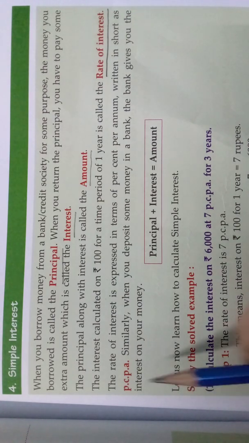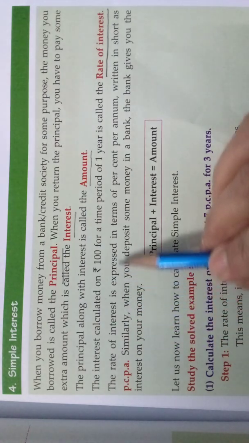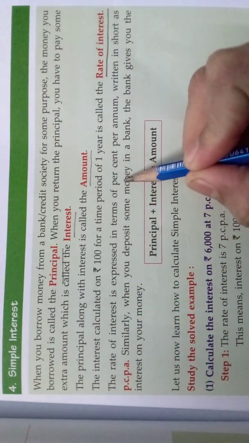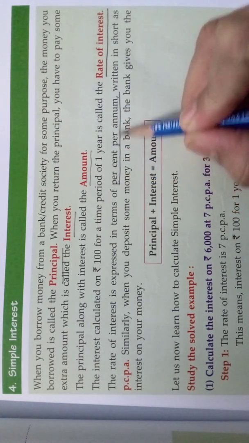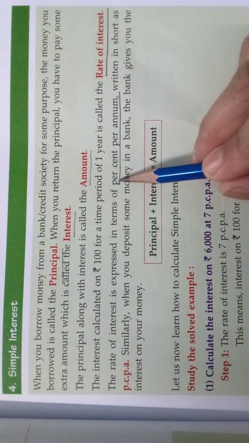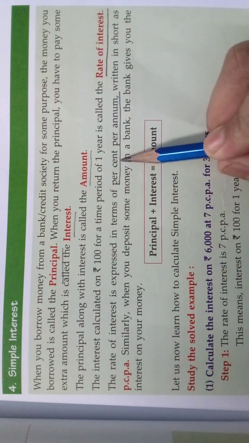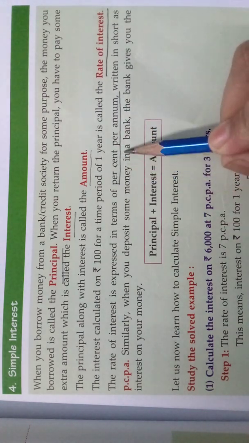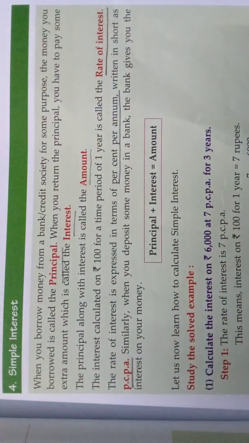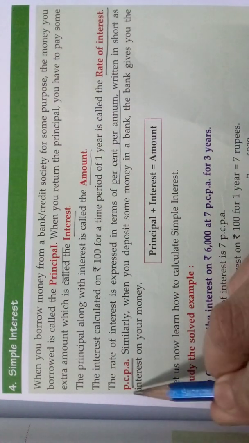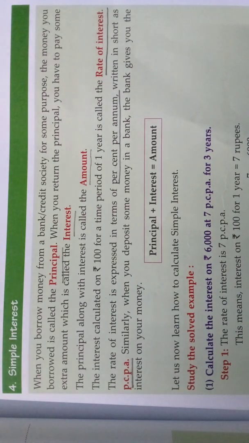The rate of interest is expressed in terms of per cent per annum, that means per 100 rupees per year. Cent means 100. We write it shortly as PCPA, per cent per annum. So we calculate the rate of interest in terms of PCPA.